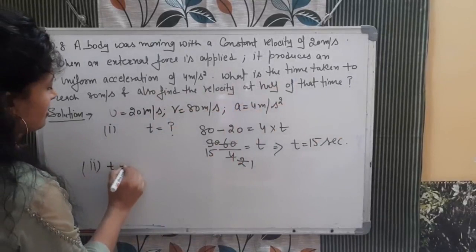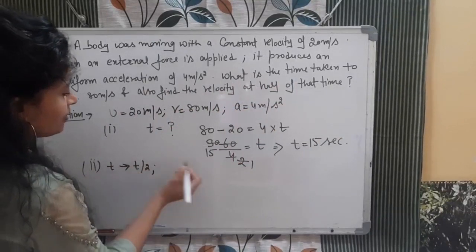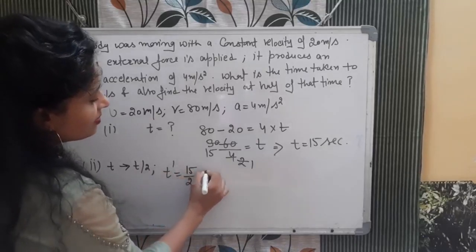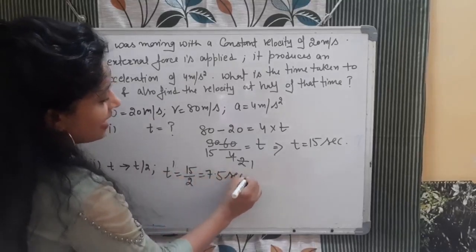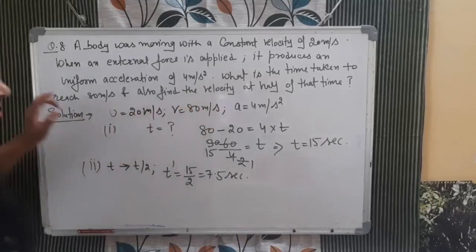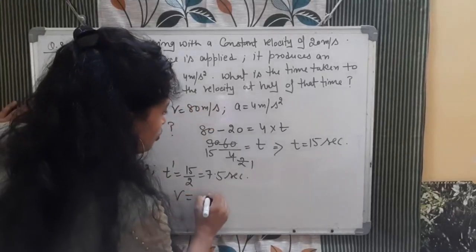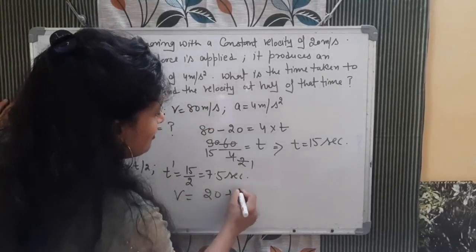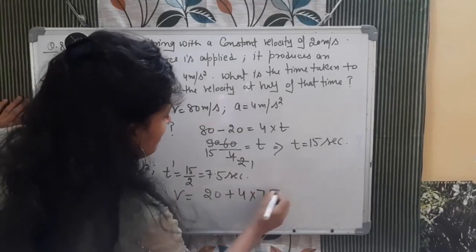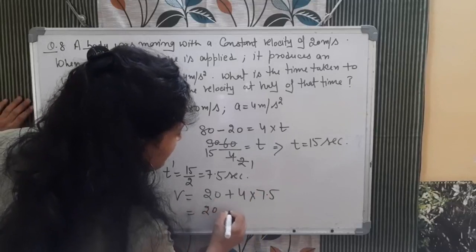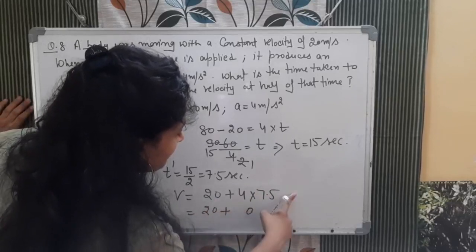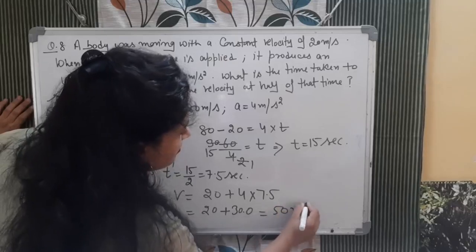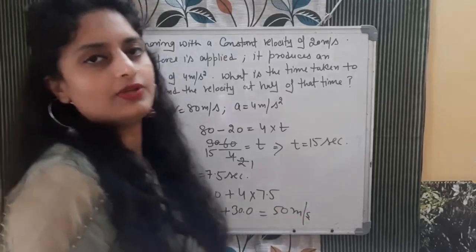Now t becomes t by 2. So जो new time है, that is 15 divided by 2, it will be 7.5 seconds. At this time, what will be the velocity? Again apply the formula. V is equal to U. What was the U? 20. Plus A. What is the A? 4. T, 7.5. Now multiply. It will be 50 meter per second. That will be your answer.